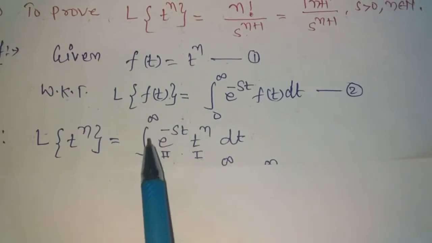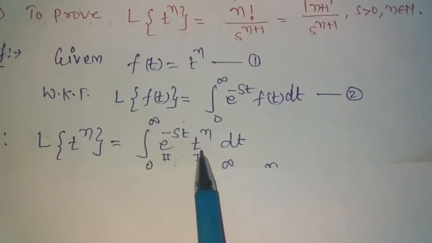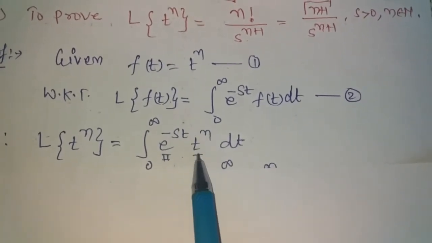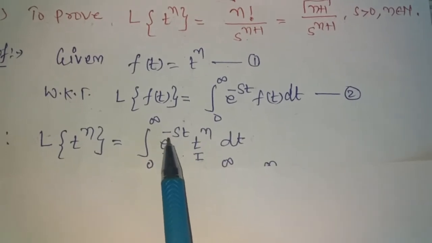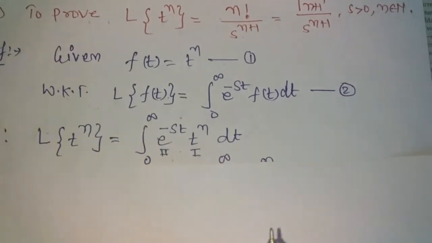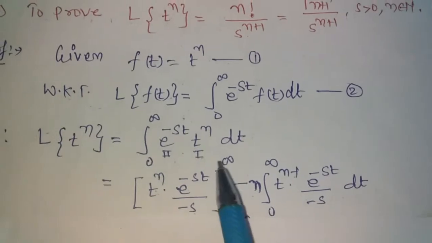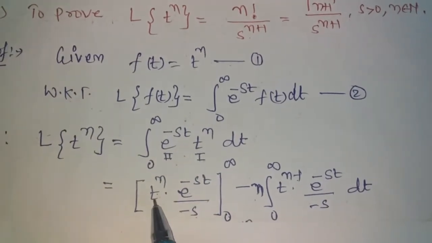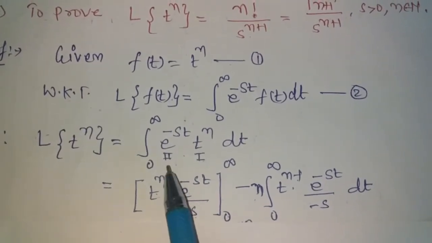Now we integrate this expression by parts, taking the algebraic term as the first part and the exponential as the second part. So the integration of this expression gives: first as it is, t power n, into the integral of second.